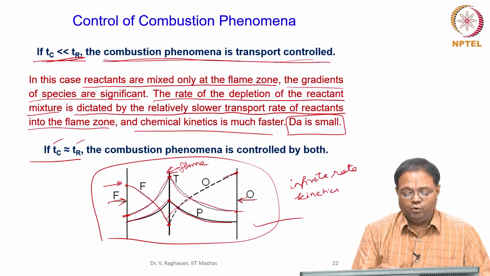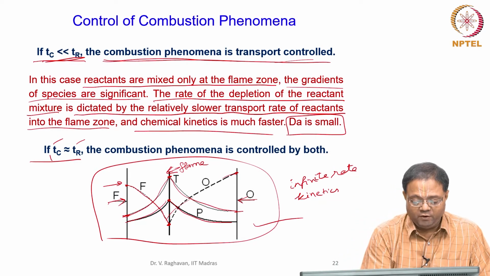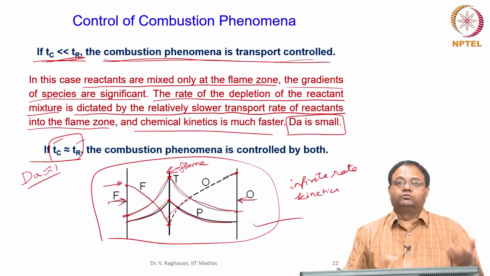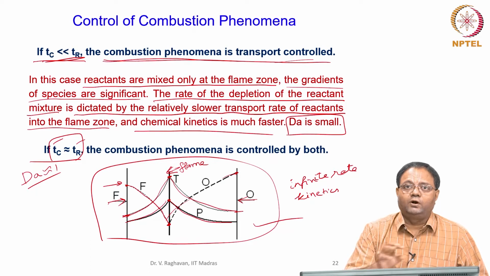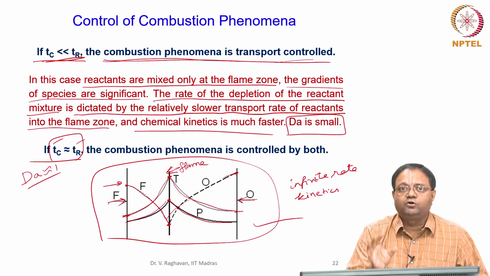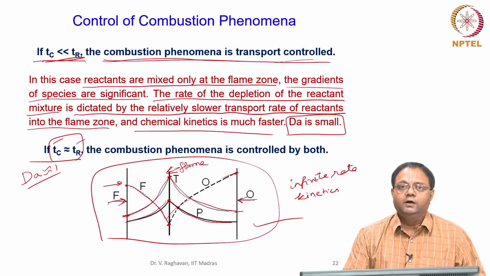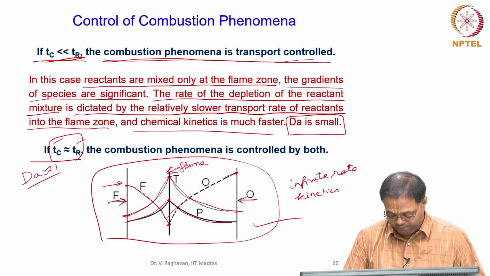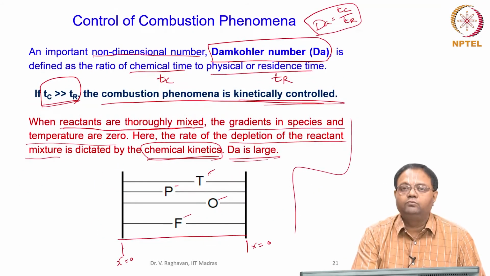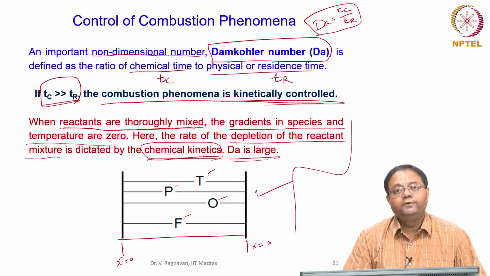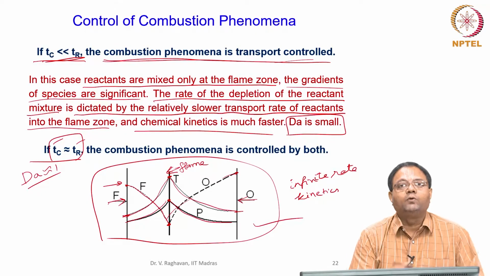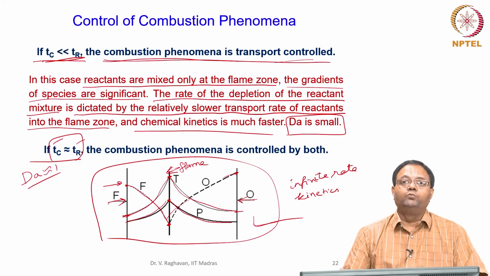The third is where you have to care for both, with the Damköhler number approaching 1. You have to incorporate some kinetics to analyze the problem, and again you have to resolve the flow process properly. So both have to be done in this third category. In the first category, I do not really worry about the flow or any diffusion, I only worry about the kinetics. In the second, I do not worry about kinetics at all, I only worry about how to properly resolve the flow. In the third, I have to take care of both.